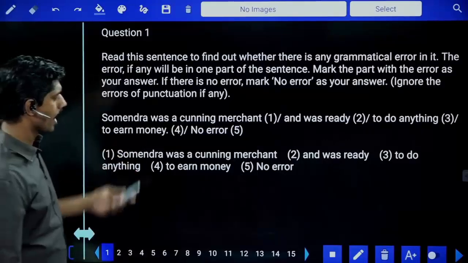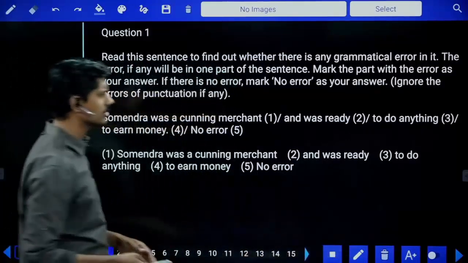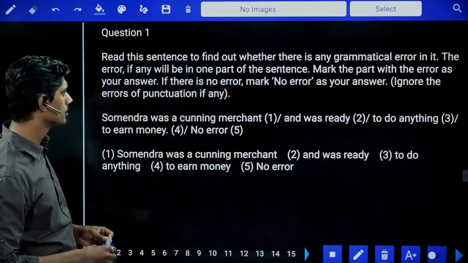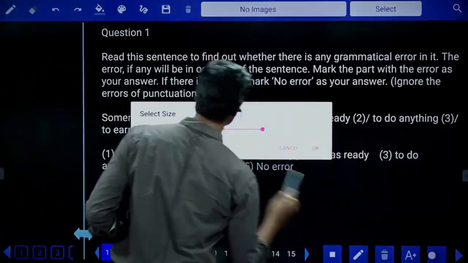Question number one. First section is error location. We need to find out where is the grammatical error.